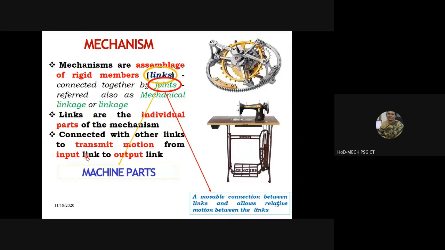A mechanism is meant for... it transmits power from input link to output link. Yes. First, it is to transmit motion. The first objective of a mechanism is to transmit motion from input link to output link. That is how you have to define a mechanism. How do you define a mechanism?